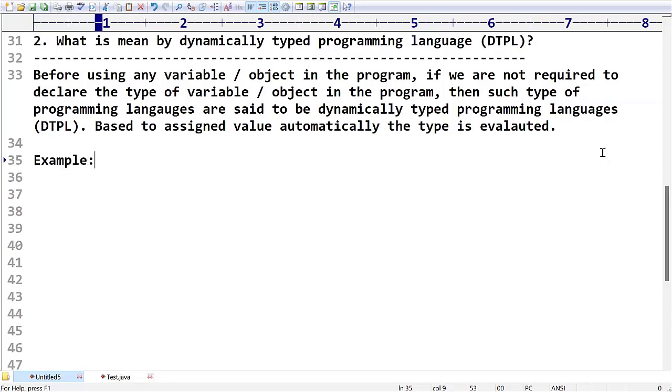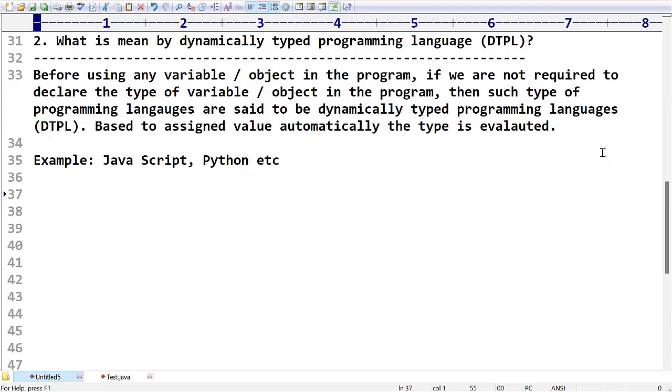Example for these programming languages: almost all the programming languages which provide support for scripting come under this category. JavaScript is an example for these programming languages, and Python is also a dynamically typed programming language.